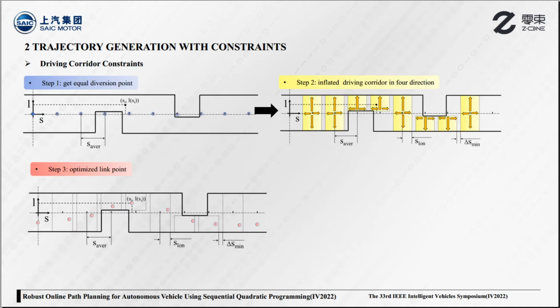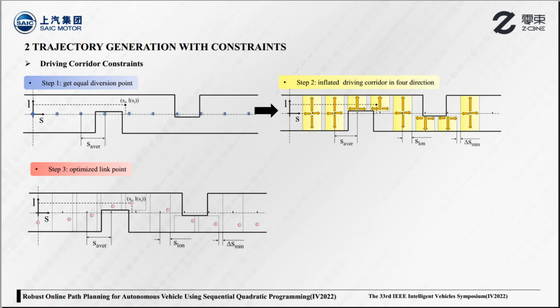The boundary constraints can be directly applied to each path segment in reference line generation, since all the segments have the same length. Here, the length of each segment is also an optimization variable, and therefore the implementation of boundary constraints on the variable path segments is implicit. More specifically, there is no exact match between path segments and boundary constraints. We propose a driving corridor generation method to realize effective boundary constraints.